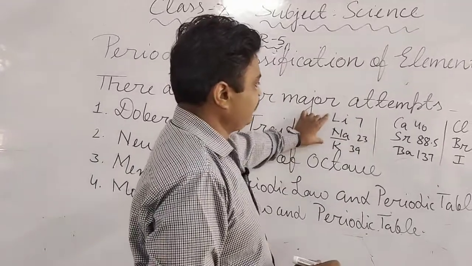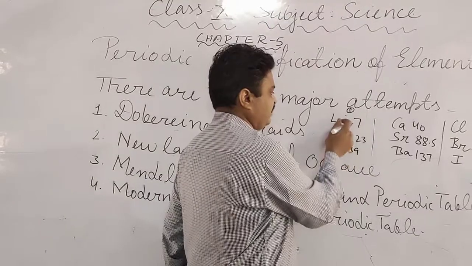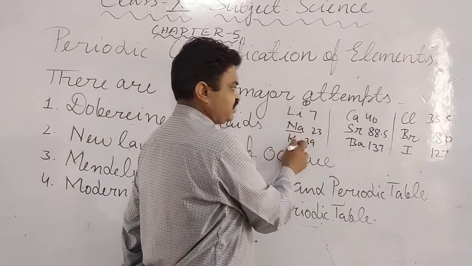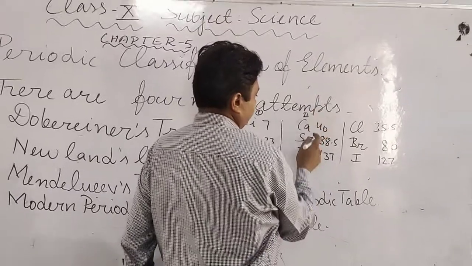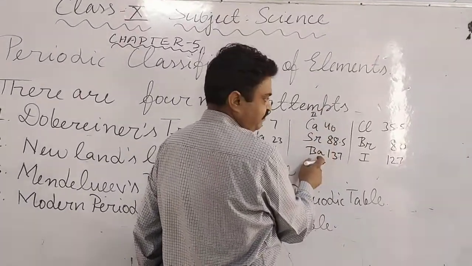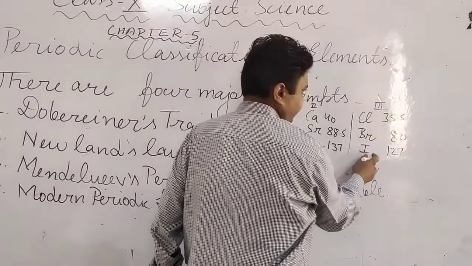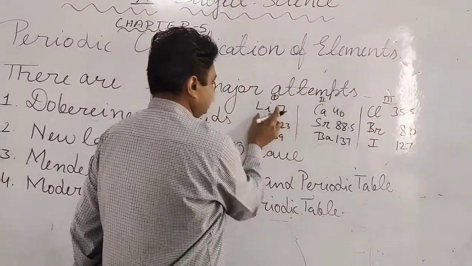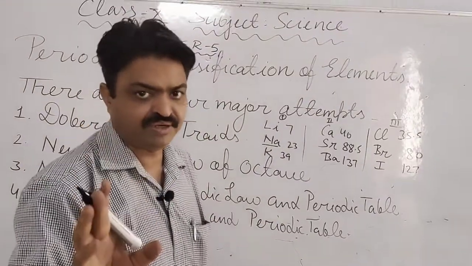Like the first group, or first triad: lithium, sodium and potassium. The second triad: calcium, strontium and barium. And the third triad: chlorine, bromine and iodine. If we observe their chemical properties, students, then they have similar chemical properties.